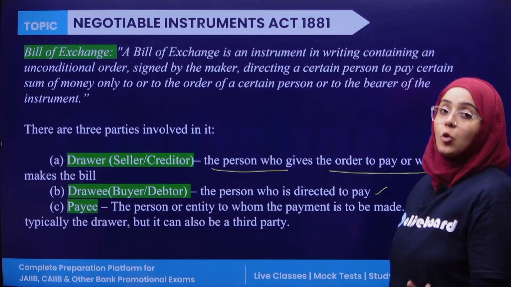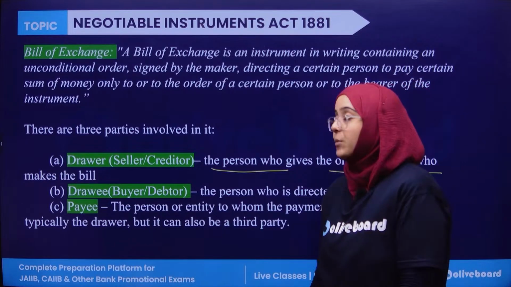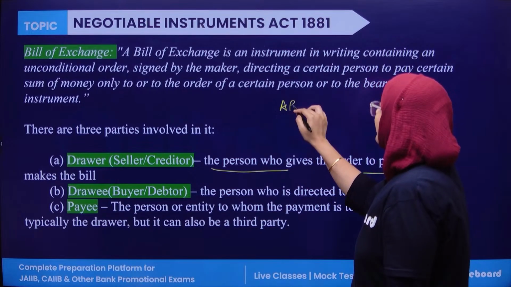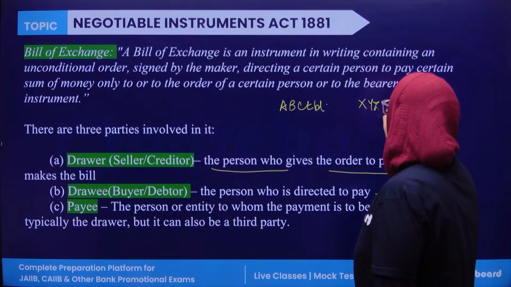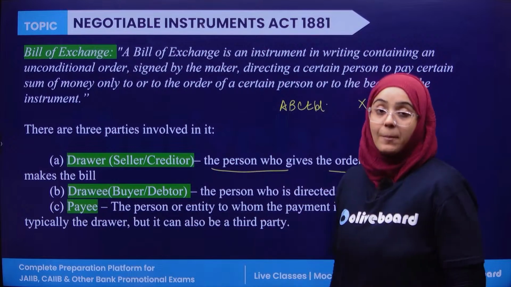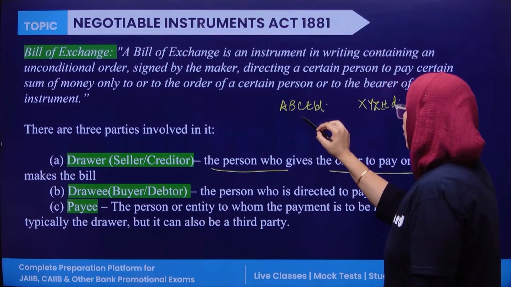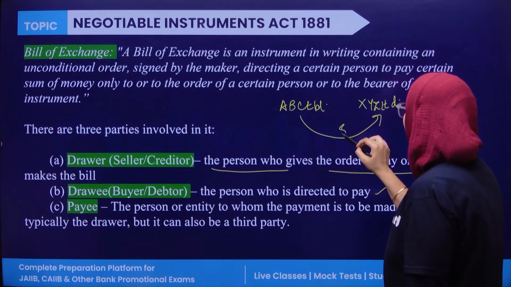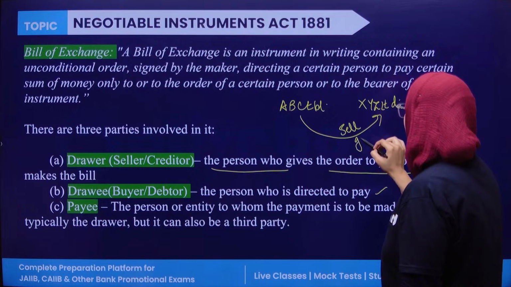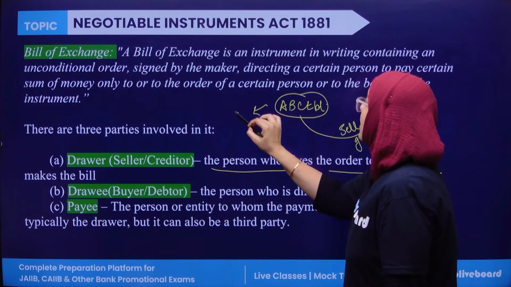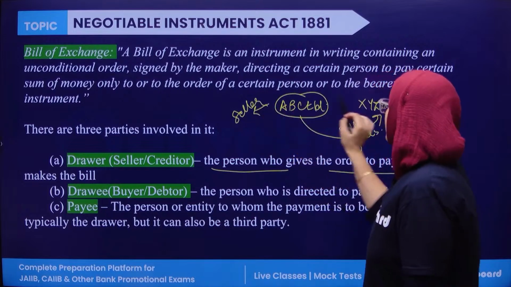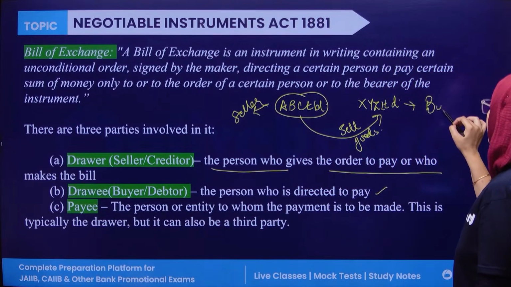Now I'm explaining the bill of exchange with an example. There is ABC Limited and there is XYZ Limited. ABC Limited has sold some goods to XYZ Limited. Now ABC Limited is the seller and XYZ Limited is the buyer.